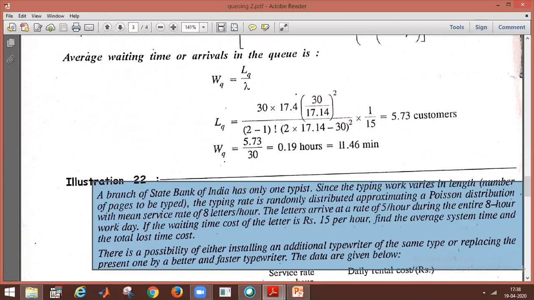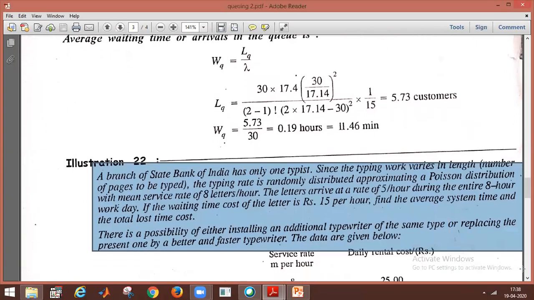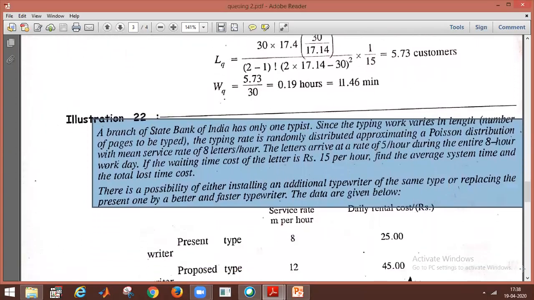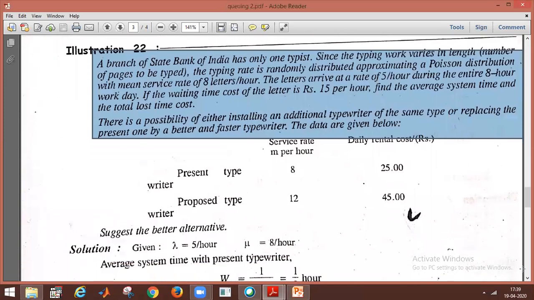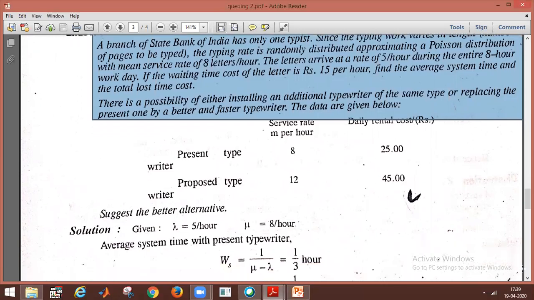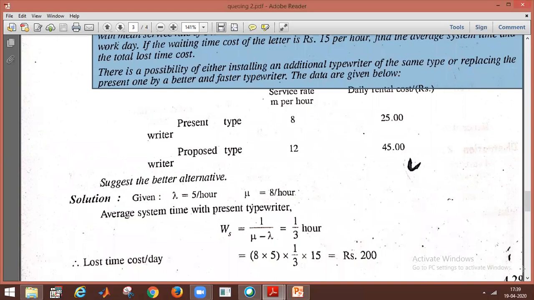If the waiting time cost of a letter is 15 per hour, find the average system time and the total lost time cost. There is a possibility of either installing an additional typewriter of the same type or replacing the present one by a better and faster typewriter. The data are given below.